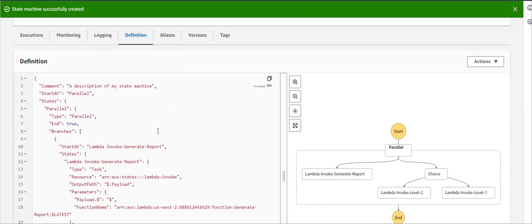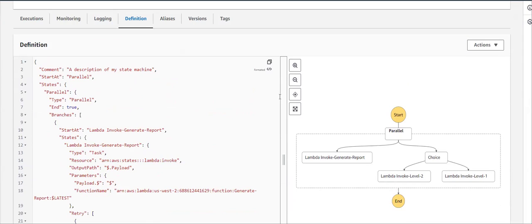If you are proficient in creating this by using JSON format, you can create it under the definitions tab. Since we are familiar with this, I'm expecting that it will be an easy process to create my flowchart for my Step Function state machine. That's why I moved on with this option.